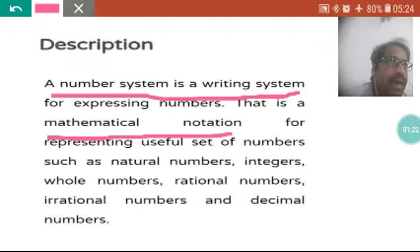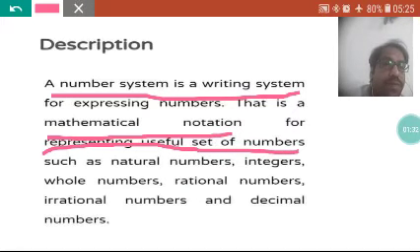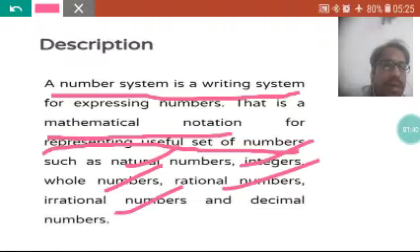By writing only, I can recognize that this is that type of number. It is a mathematical notation for representing a useful set of numbers. Useful set of numbers means it can be a natural number, an integer, a whole number, a rational number, an irrational number, or a decimal number. Clear? So these are the types of numbers.